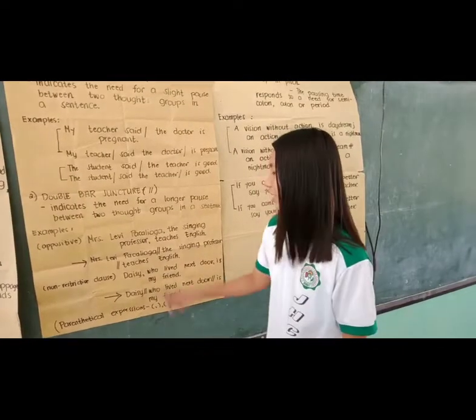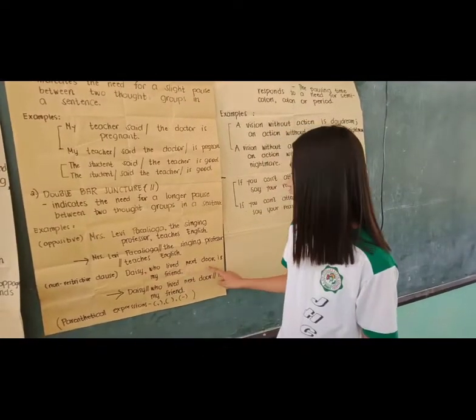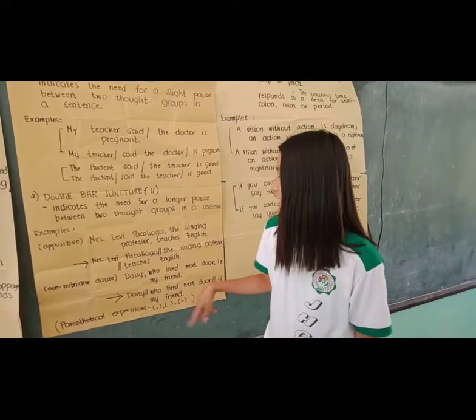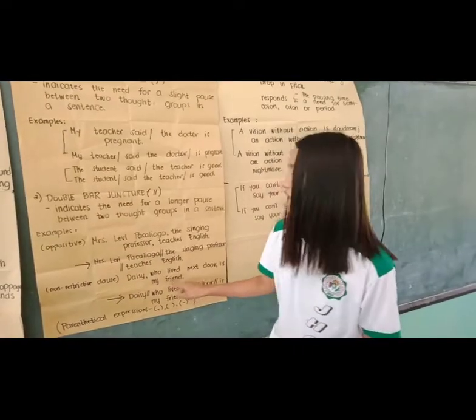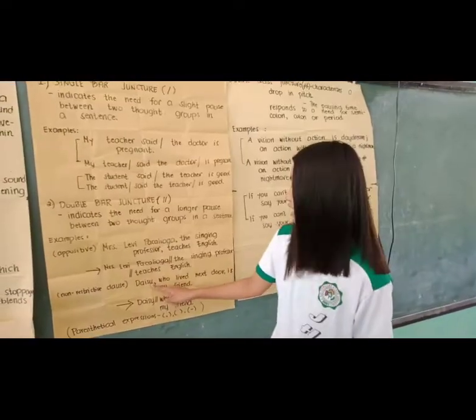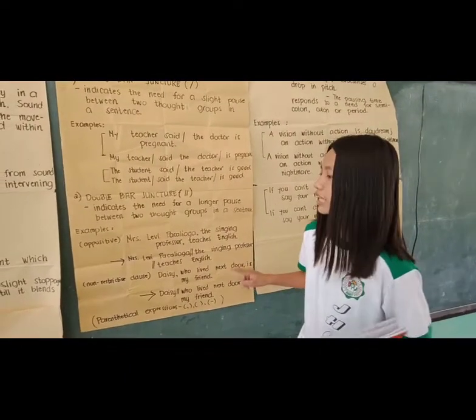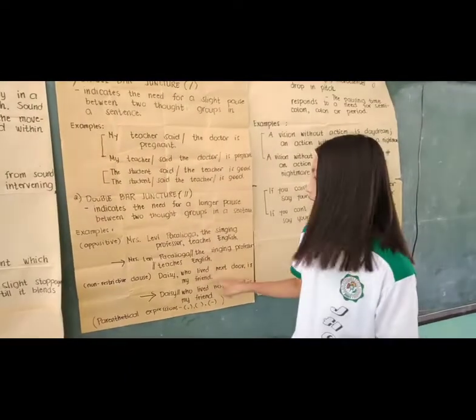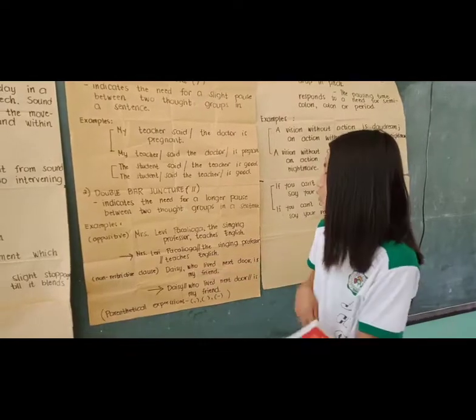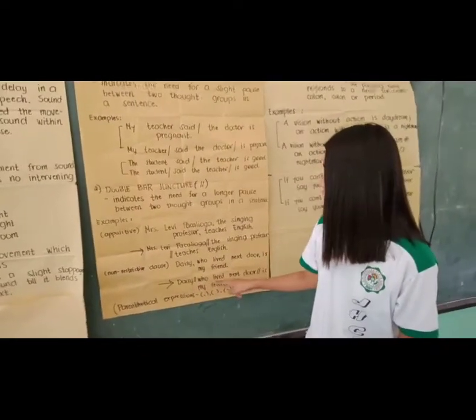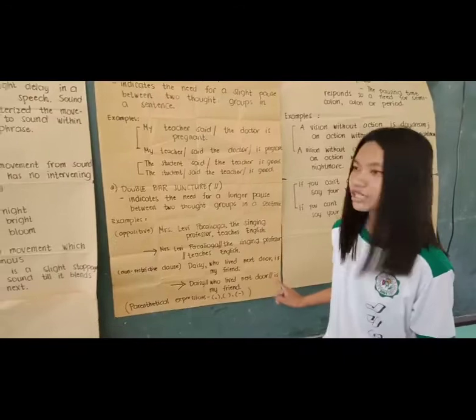It begins with a relative pronoun, who. So the sentence will be DC, who lives next door, is my friend.